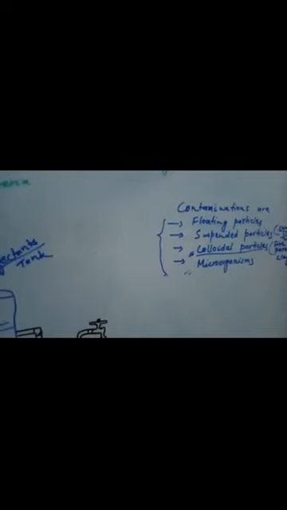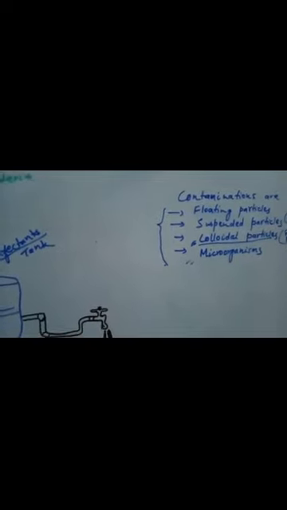As I told you, there are floating particles like plastic, clothes, leaves, etc., or other floating matter present in water, which are seen floating on the surface of the water. Second are suspended particles like sand and silt. You have various suspended particles like sand, silt and other dirt particles present in water, which can be removed by passing it to the sedimentation tank.